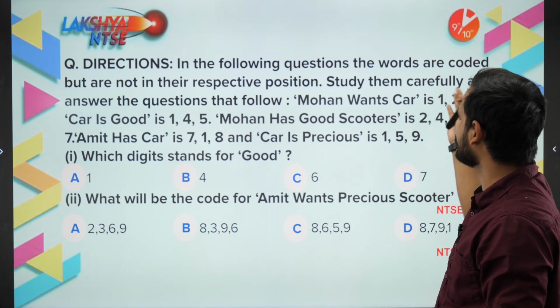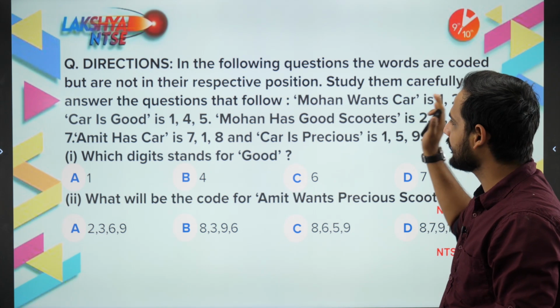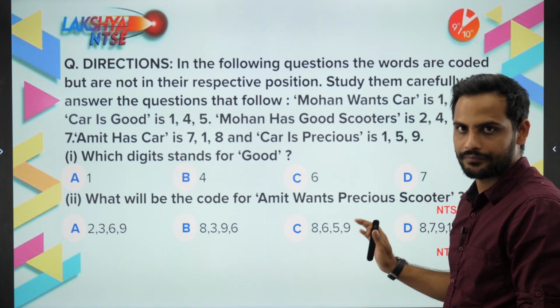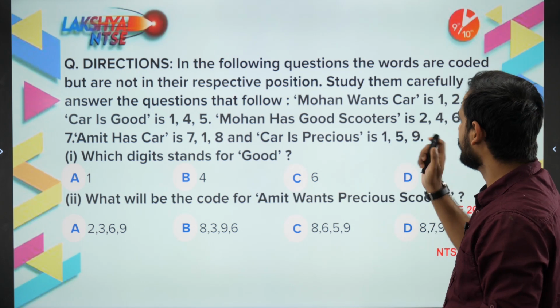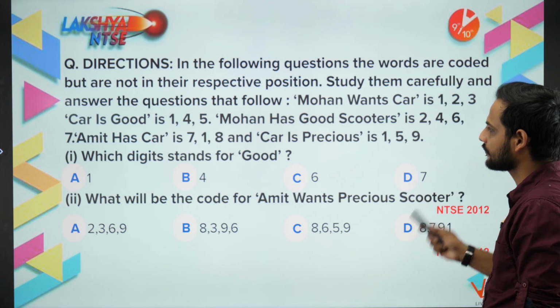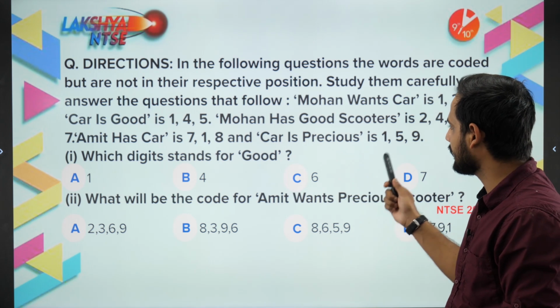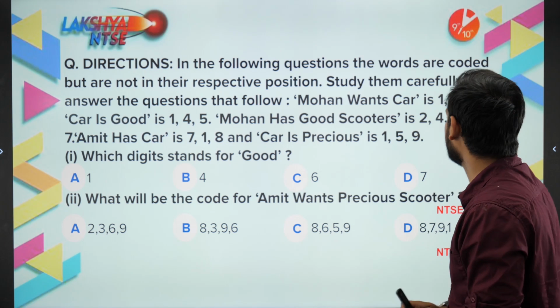Directions: the following sequence of words are coded but are not in the respective orders. Study them carefully and answer the question that follows. Mohan wants car means 1, 2, 3. Car is good means 1, 4, 5. Mohan has good scooters means 2, 4, 6. Amit has car means 7, 1, 8. Car is precious means 1, 5, 9. Which digit stands for good?